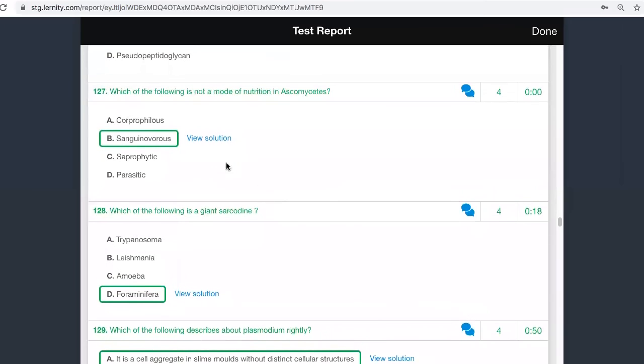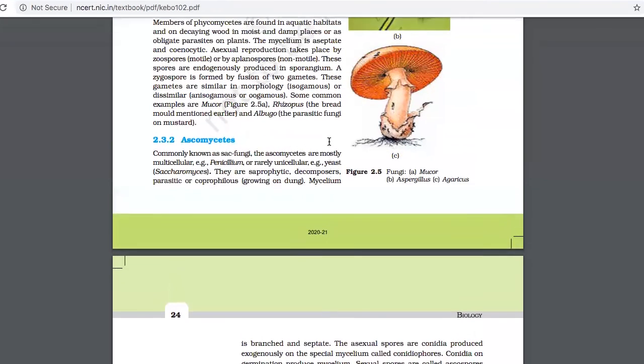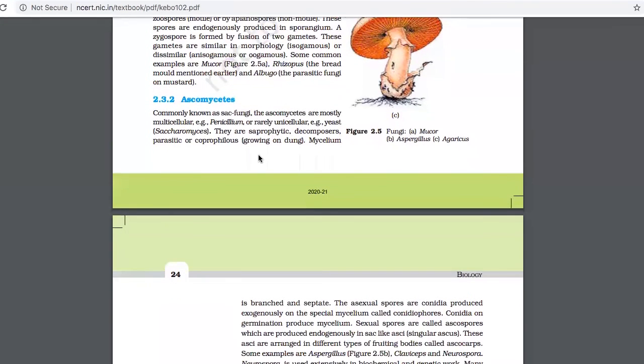The next question. Which of the following is not a mode of nutrition in ascomycetes? Okay. So here you should know about ascomycetes. You just see here, it's given very perfectly. Ascomycetes are saprophytic decomposers. And they have given that they are saprophytic, decomposers, parasitic, or coprophilous.